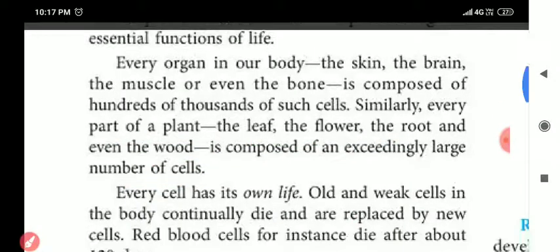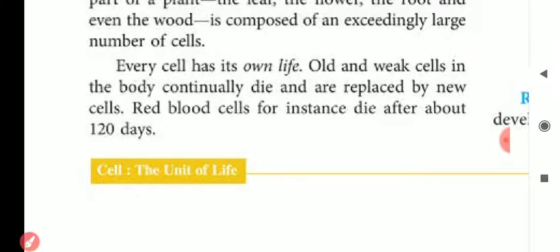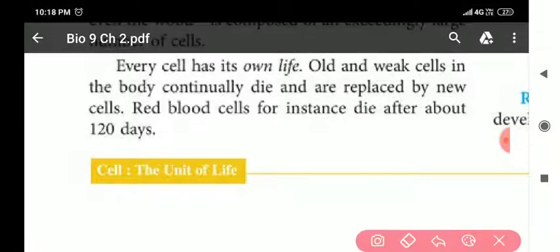Every cell has its own life. Old and weak cells in the body continually die and are replaced by new cells.